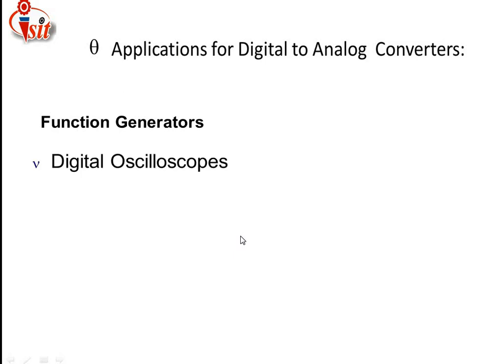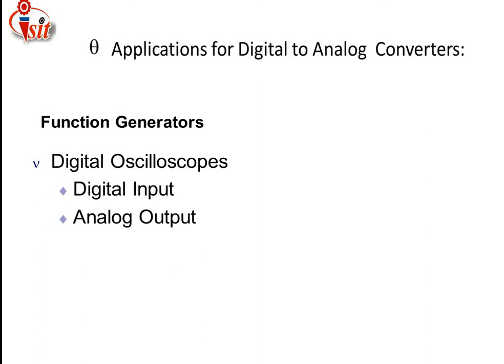Then the application of the digital to analog converter related to the function generator. Also in every kind of lab we are using the function generator, and the function generator can give us a signal in any kind of structure, that is a ramp signal, sine wave, cosine wave. All these types of wave we are getting from the function generator.